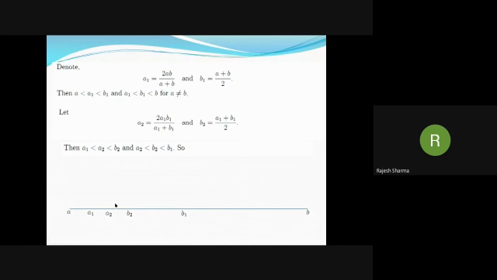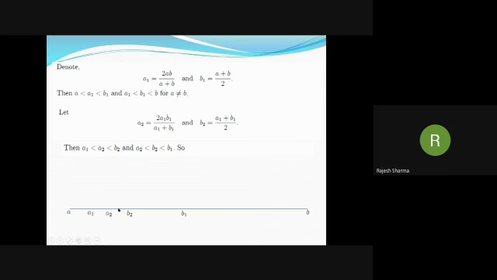Now if we repeat the above process, we find that we get this sequence, and this is an increasing sequence, a1, a2, and so on. And similarly, we have this decreasing sequence, b, b1, b2, and so on.